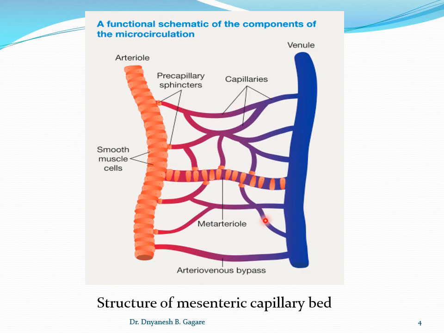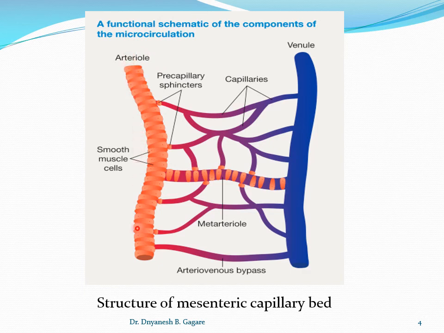Each nutrient artery that enters the organ divides and redivides, branching 6 to 8 times, and these branches are called the arterioles.